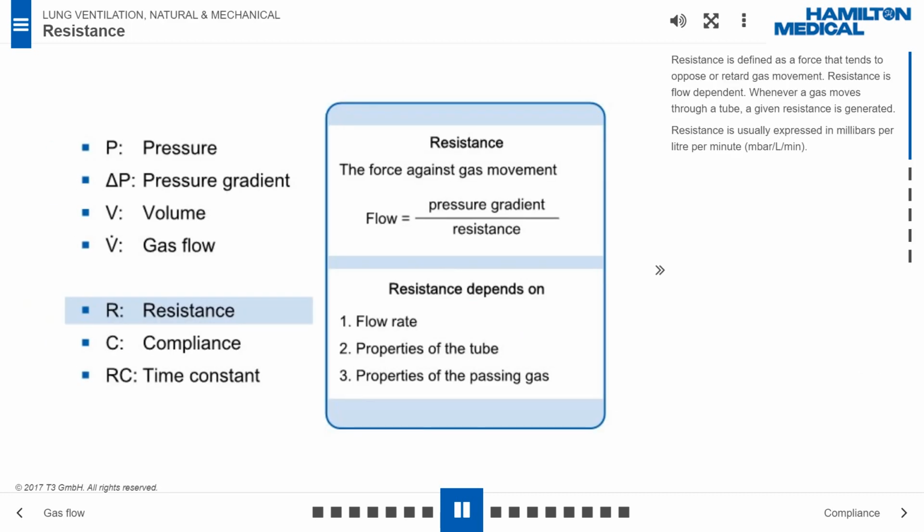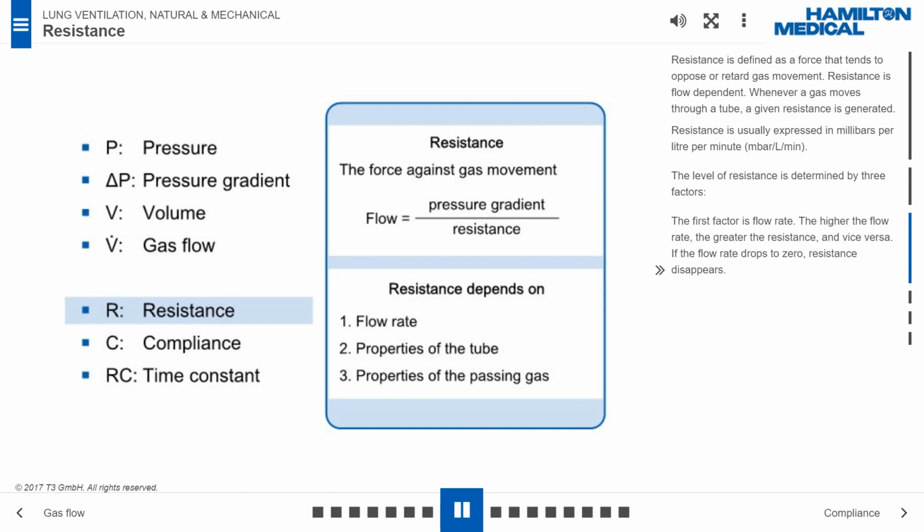Resistance is defined as a force that tends to oppose or retard gas movement. Resistance is flow dependent. Whenever a gas moves through a tube, a given resistance is generated. Resistance is usually expressed in millibars per liter per minute. The level of resistance is determined by three factors. The first factor is flow rate. The higher the flow rate, the greater the resistance, and vice versa. If the flow rate drops to zero, resistance disappears.